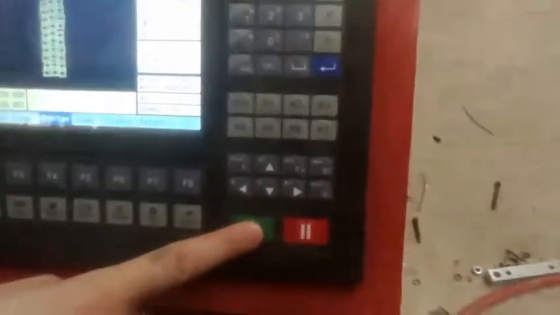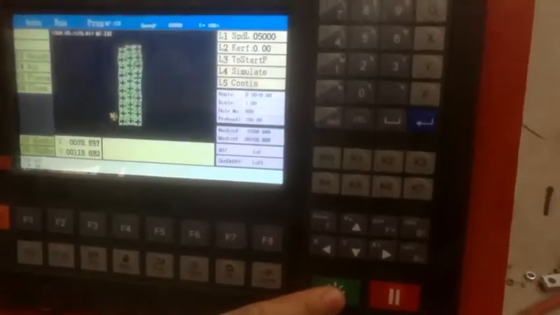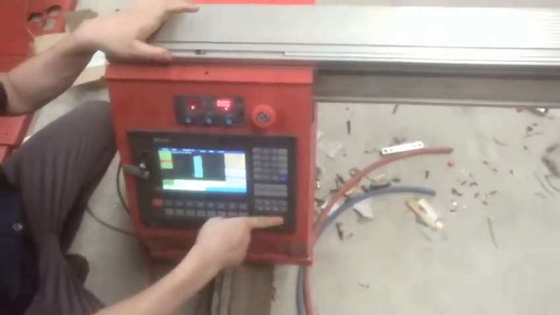Then press the green button to start. Then the machine begins to work. Over.